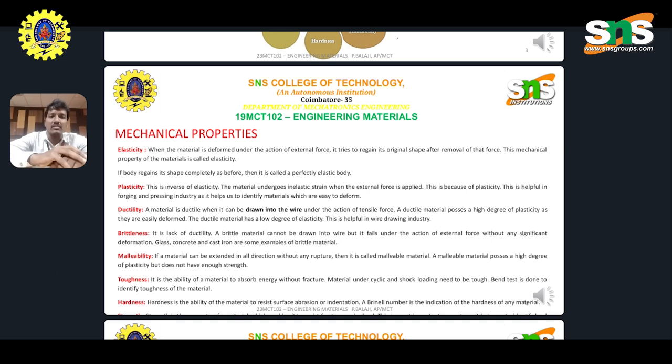Brittleness is the lack of ductility. The material cannot be drawn into a wire, but it fractures under the action of external force without any significant deformation. Examples are glass, concrete, cast iron, and some other metal materials. Malleability: the material can be extended in all directions without any rupture. These are three important properties: ductility, brittleness, and malleability.